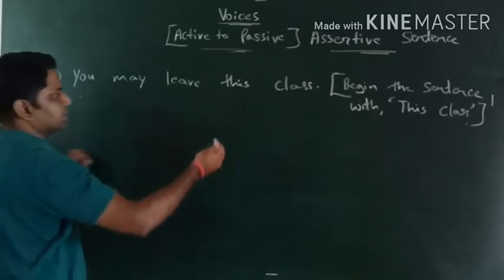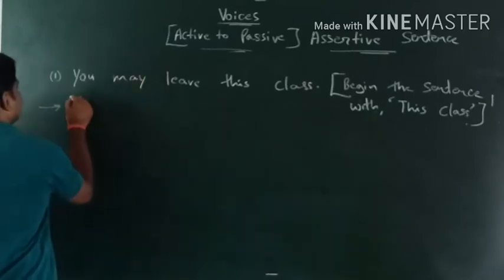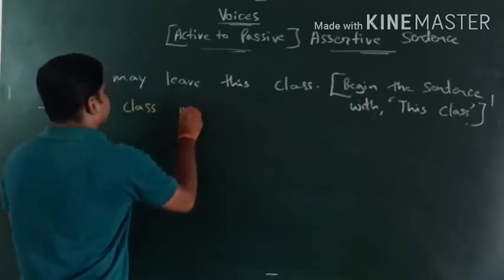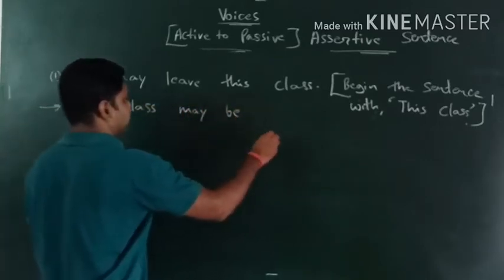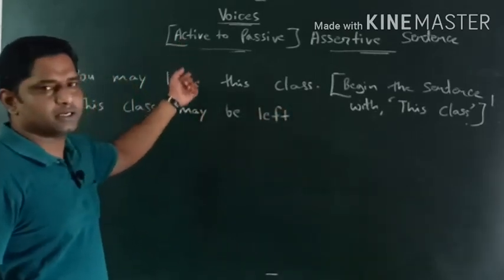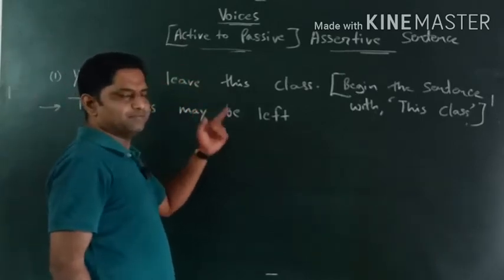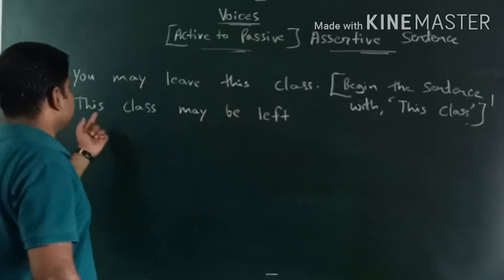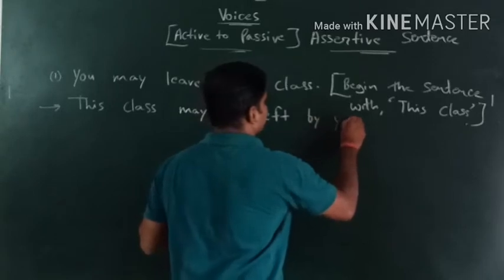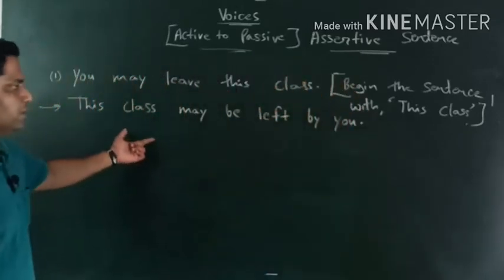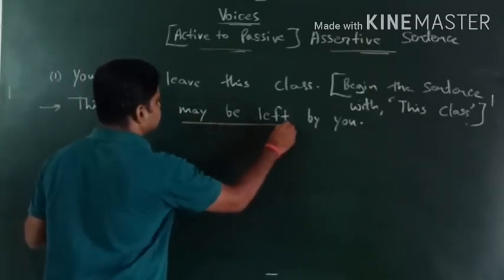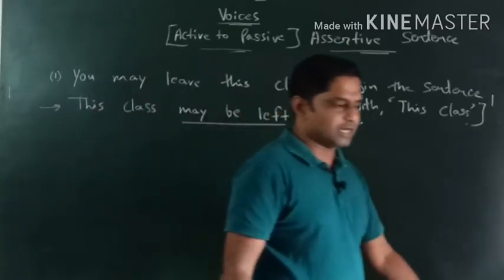So already in the bracket they are saying begin the sentence with this class, so obviously we will start with this class may be left. This class may be left. Now leave is an irregular verb. Okay, so leave, left, left. We got a third form, obviously. So this class may be left by you. Okay, so this is the way we deal. The identity of passive voice: may plus be plus v3. This is the identity. Let's check out another example.